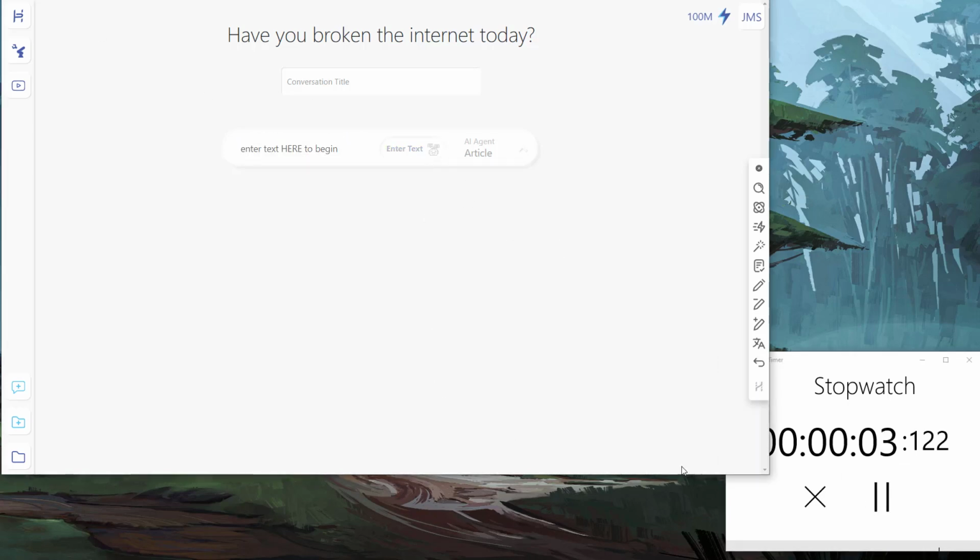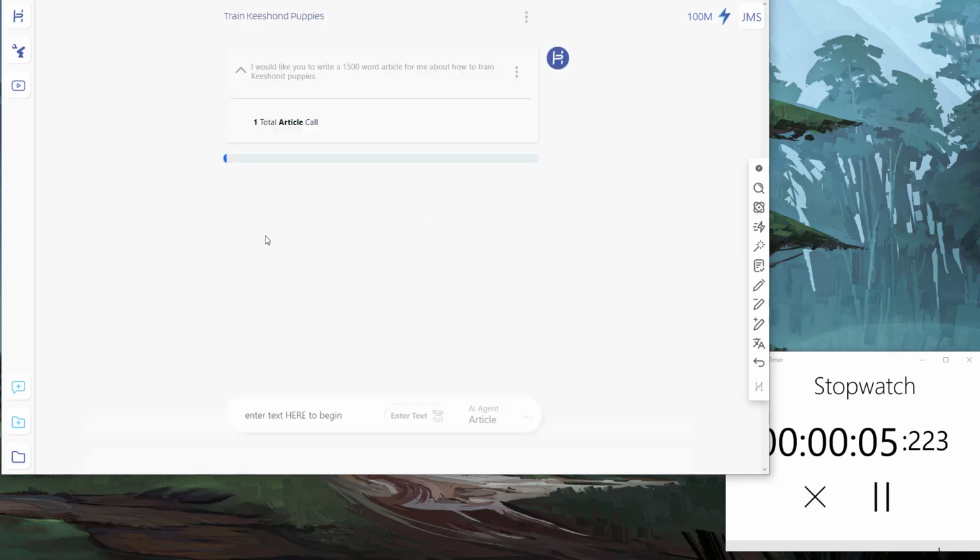I'll pause the video a few times so you don't have to watch if it takes more than a few seconds. But overall, I think it saves you time, and sometimes it's a little slow, so maybe you can do some other things and come back to it, because the total amount of work you need to put in is quite a bit less. So that didn't take that long. That only took a few seconds.